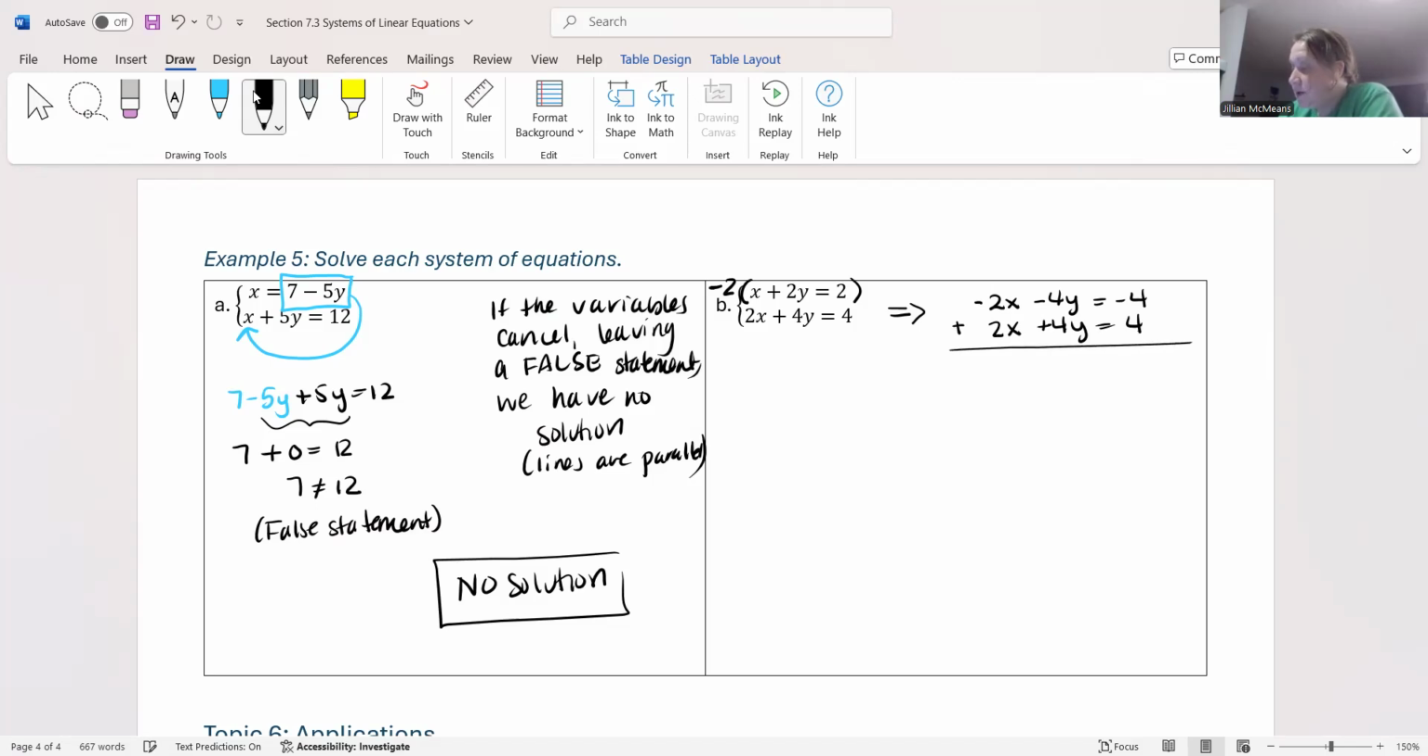Add the two equations, and negative 2x plus 2x is 0. Negative 4y plus 4y is 0. And then negative 4 plus 4 is 0. So if I were to simplify, the left equals 0 and the right equals 0, which is true.